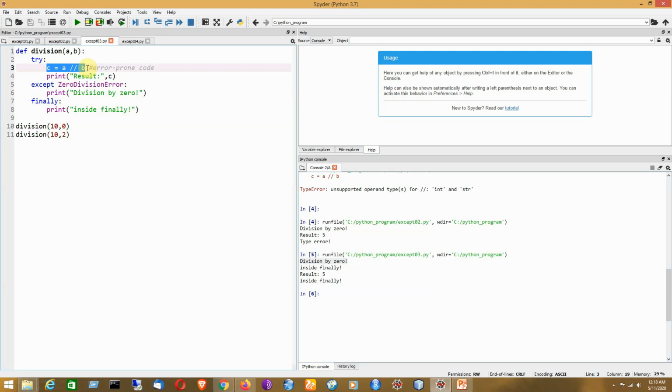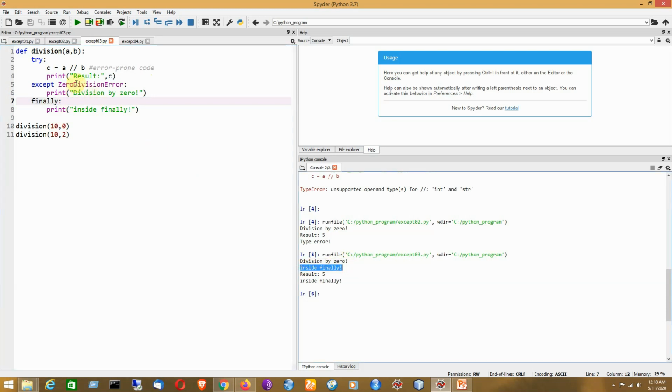After generating the exception, the program will look for the appropriate exception handler. That will be handled by this except clause, and the statement inside this clause will be executed. Now after that, we have the finally block, so it will print here inside finally.